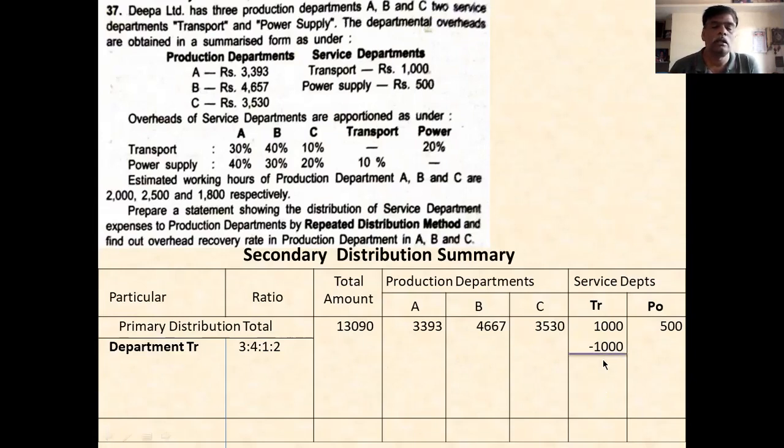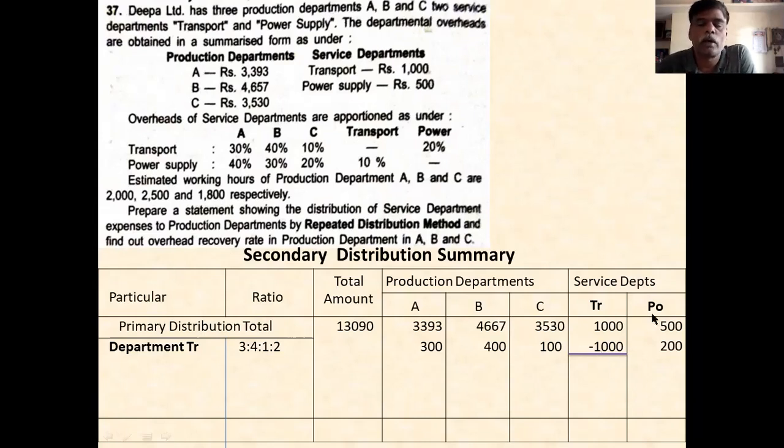First 3, and underline it. 1,000 minus 1,000, the total will be 0. Clear? You distribute 1,000: first column 300, second column 400, third column 100, power column 200. This is the way of making the allocation. Transportation department expenses are allocated in the ratio of 30%, 40%, 10%, and 20%. Whatever ratio is given, in that ratio you allocate. Now the transportation column is 0, because the 1,000 amount was there and we gave minus 1,000. Clear?